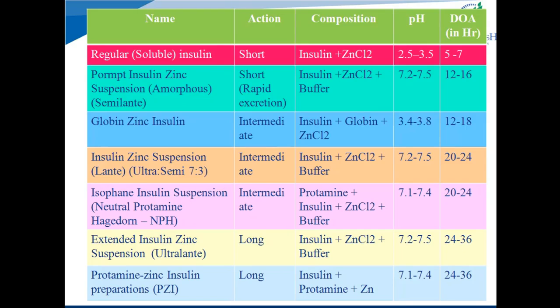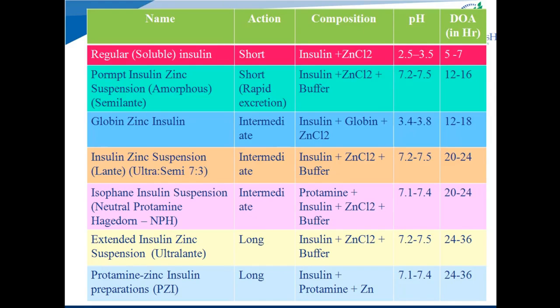And the lente preparation is the combination of ultra-lente insulin and semi-lente insulin. Lente preparation is used by combining 7 parts of ultra-lente insulin and 3 parts of semi-lente insulin, because this combination has rapid onset and intermediate duration of action, and both of these properties are desirable for good clinical acceptance of the preparation.